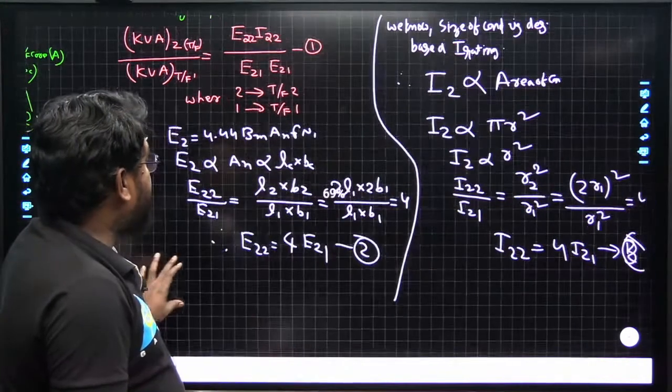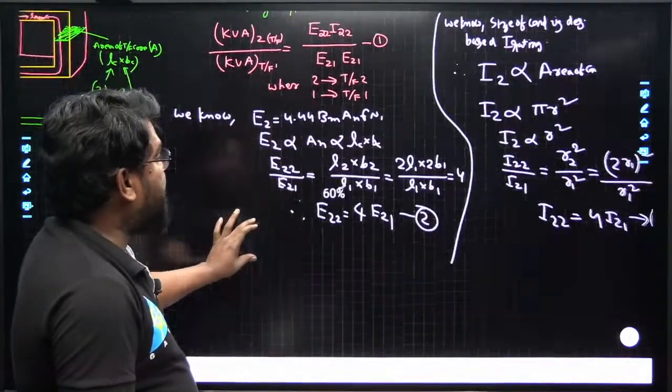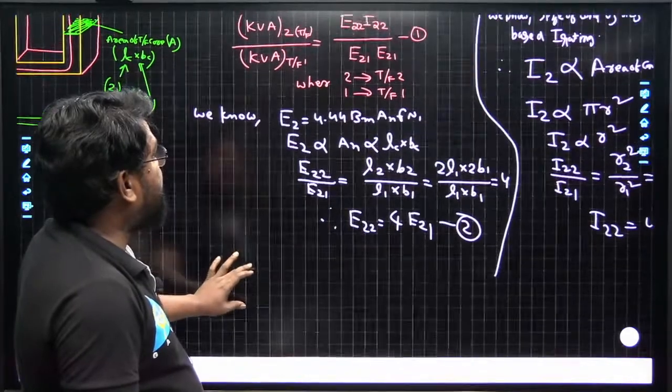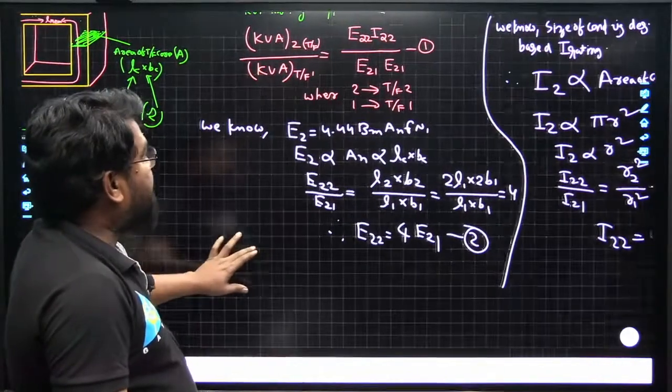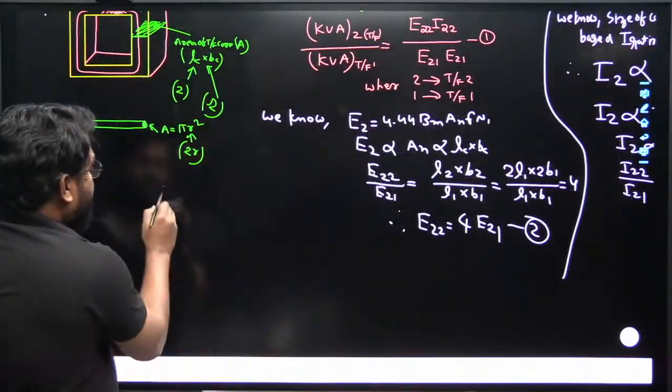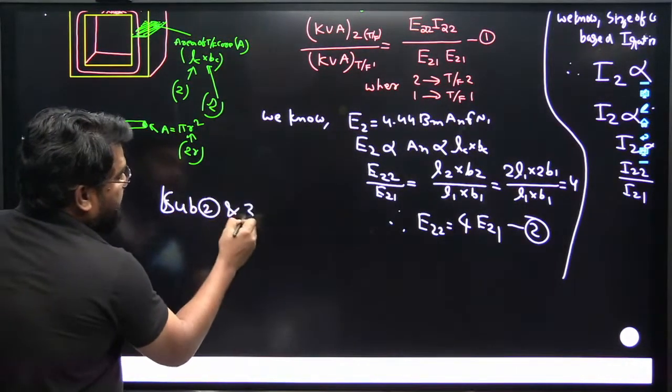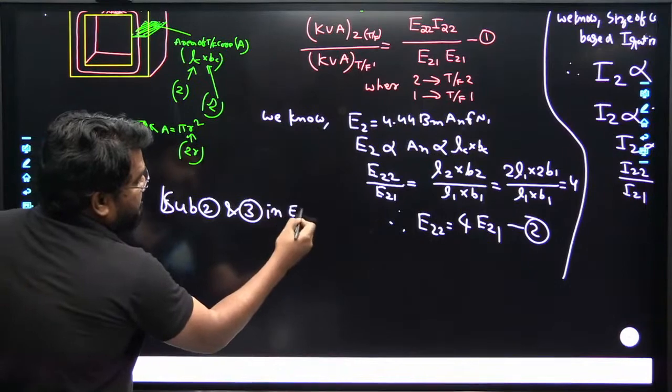Now substitute equation 2 and equation 3 in equation 1.